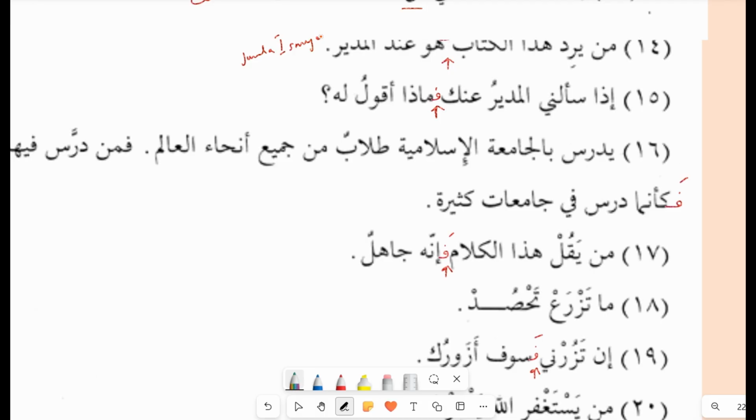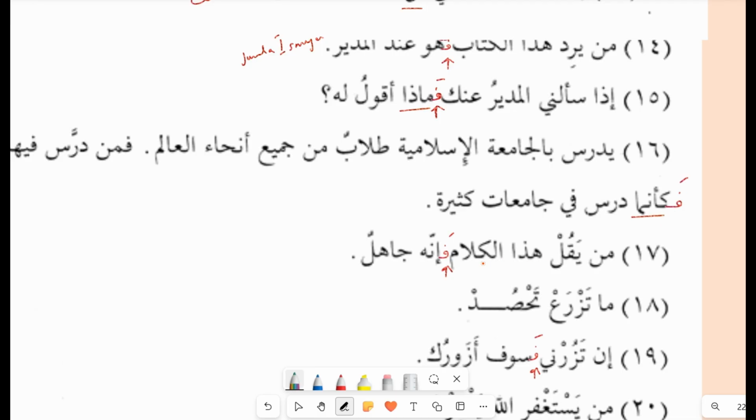So just write it. If the reason is jumla ismiya, you have to add a fa. إذا سألني المدير عنك فماذا أقول له. There is a questioning tool, that's why we have to put a fa here. يدرس بالجامعة الإسلامية طلاب من جميع أنحاء العالم فمن درس فيها فكأنما درس في جامعات كثيرة. There is كأنما, so we have to add a fa.